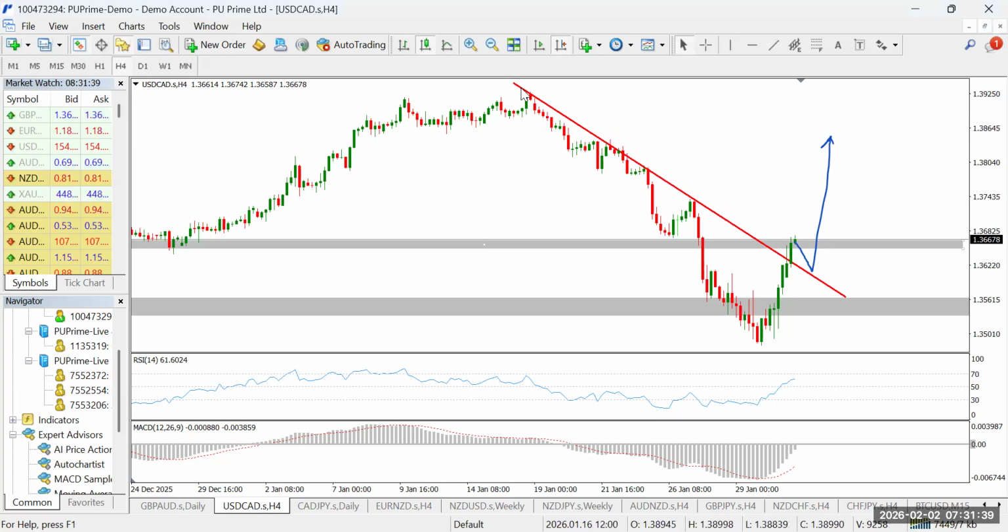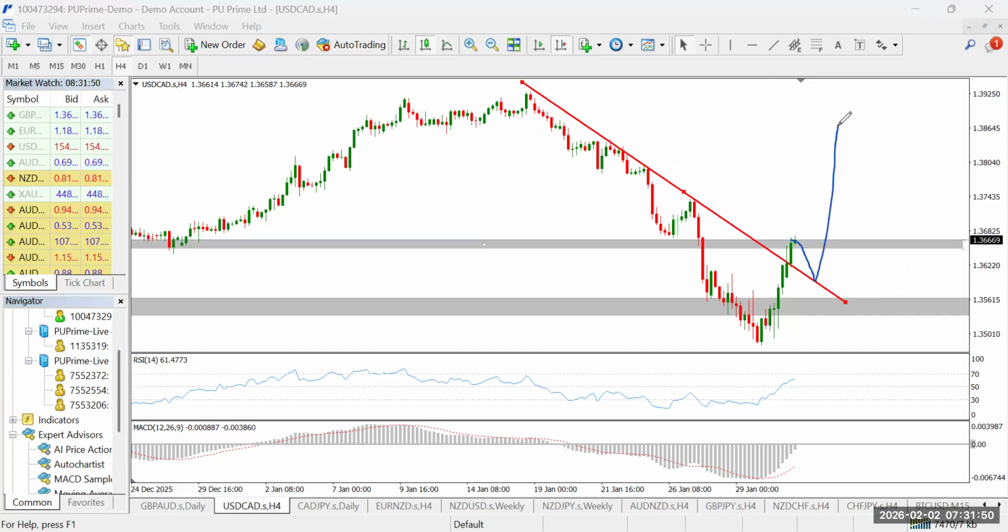You can see, even when we draw our trend line, the possibility here is that at this point, we may have a retracement to retest the trend line, then a breakout. And that can also give us an inverse head and shoulder outlook here, which is still equally a bullish pattern. So let's watch and see how it goes. These are projections, but either way it goes, I remain bullish on the USD CAD.